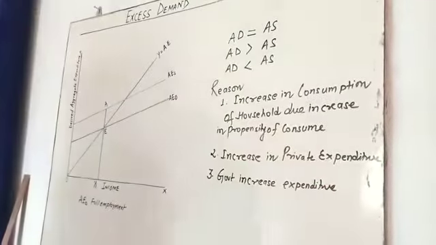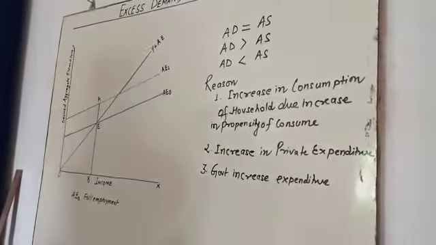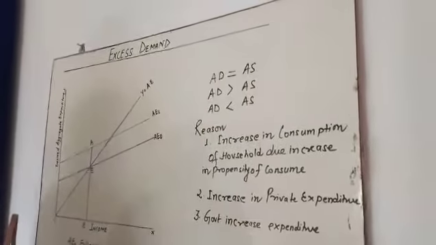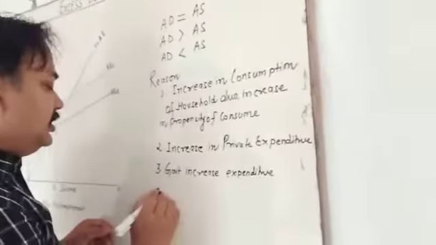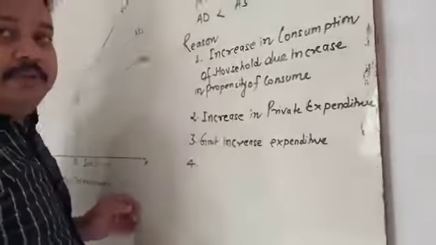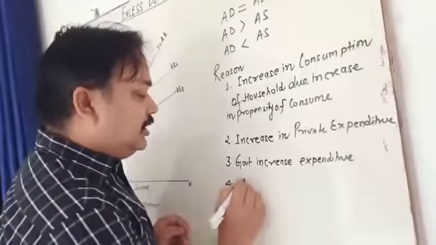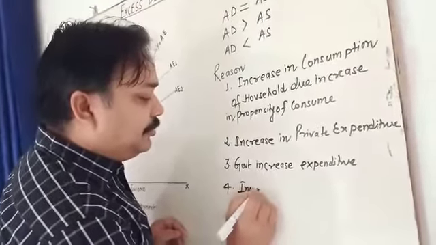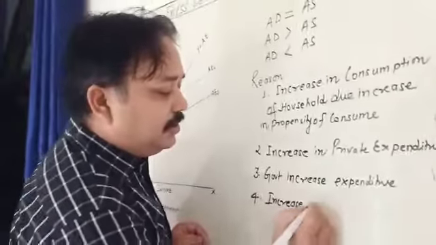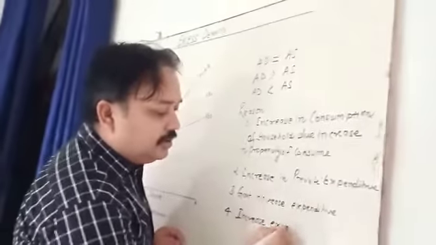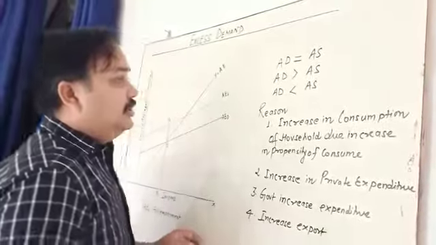Next, the fourth reason is increase in exports. Sometimes when demand for a product or service in an economy increases through exports, there is excess demand.